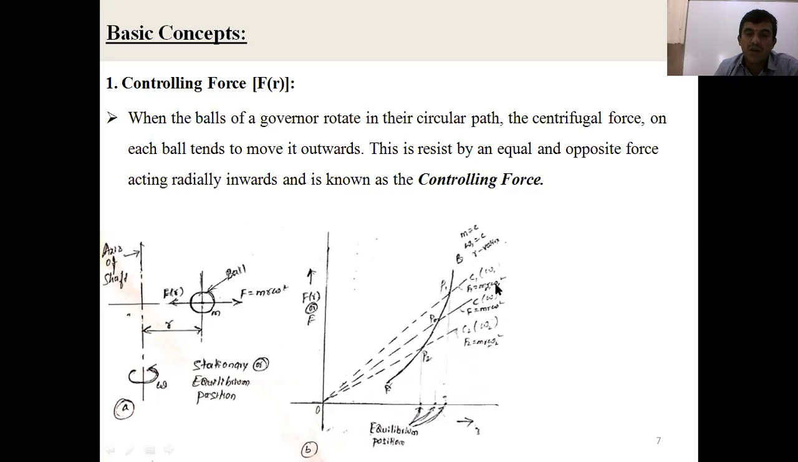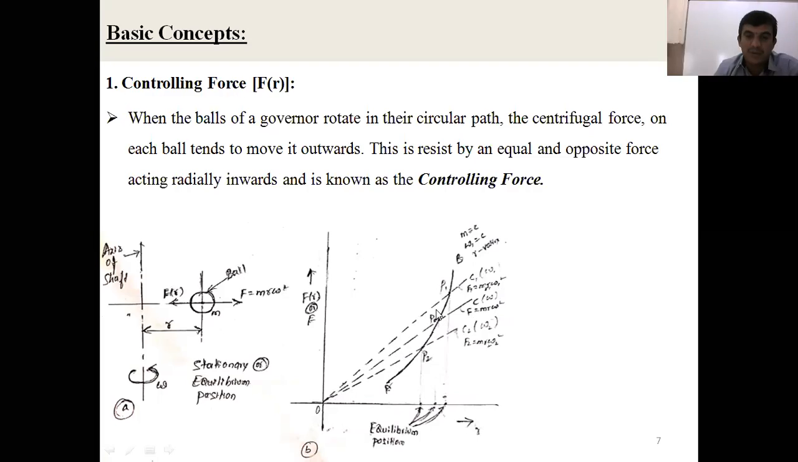Sorry, m is a constant. The mass of the governor ball is constant and will not change. Only r1 and omega1 will change. As the speed increases, r increases from r to r1, and omega increases from omega to omega1. See the first equilibrium speed line, the dashed line OC. That is F equal to m r omega square. As omega increases from omega to omega1, r increases from r to r1. Then you can see the line OC1.